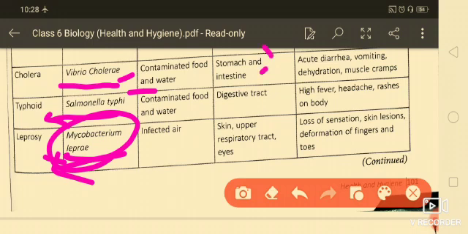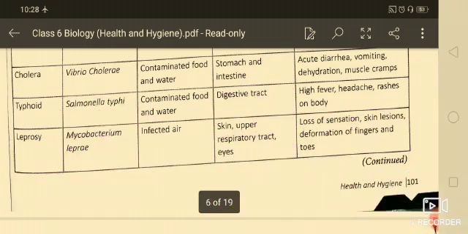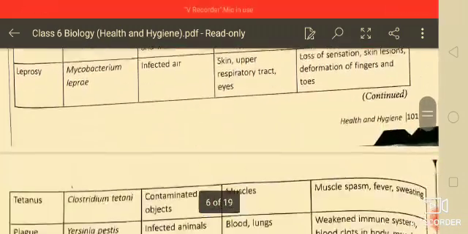Cholera affects the stomach and intestine. Typhoid affects the digestive tract, and leprosy affects the skin, upper respiratory tract and eyes. In leprosy, you will find loss of sensation, skin lesions and deformation of fingers and toes. In typhoid, there is high fever, headache and rashes on the body. Cholera causes acute diarrhea, vomiting, dehydration, muscle cramps, etc. So these are the diseases and their symptoms.